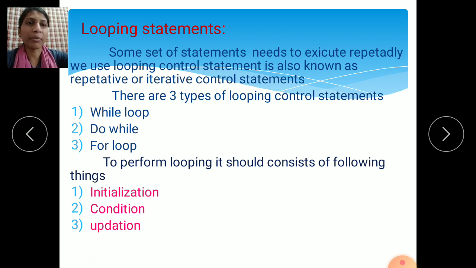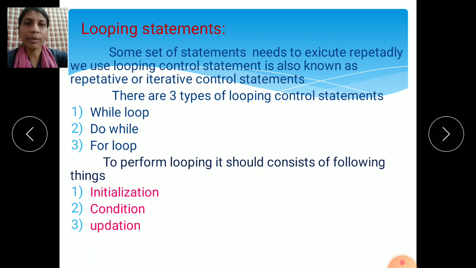When some set of statements need to execute repeatedly, we use looping control statements. In that loop, the set of statements will execute again and again. If the condition is true, that set of instructions is executed, until the condition becomes false.